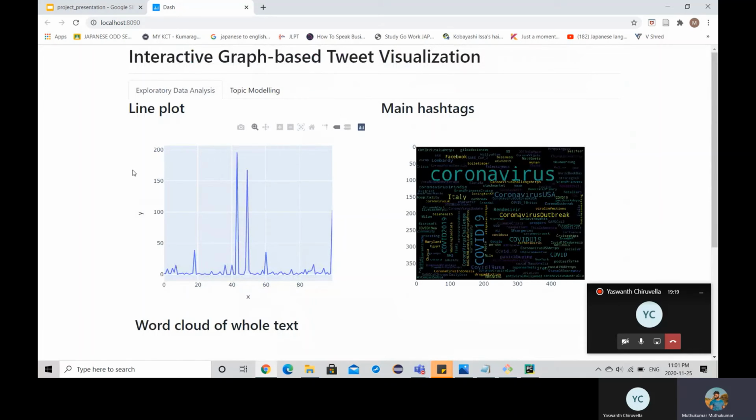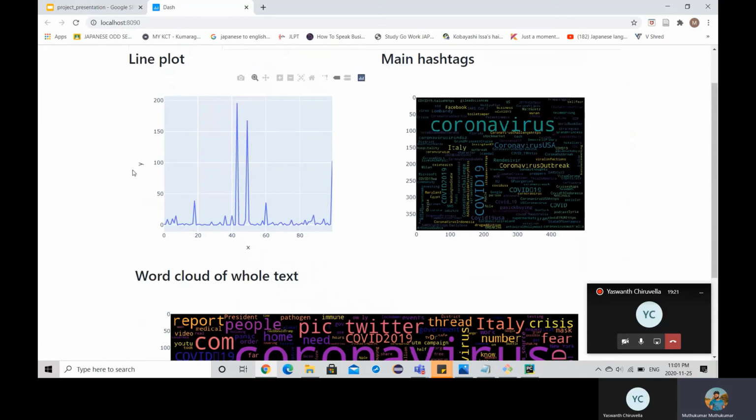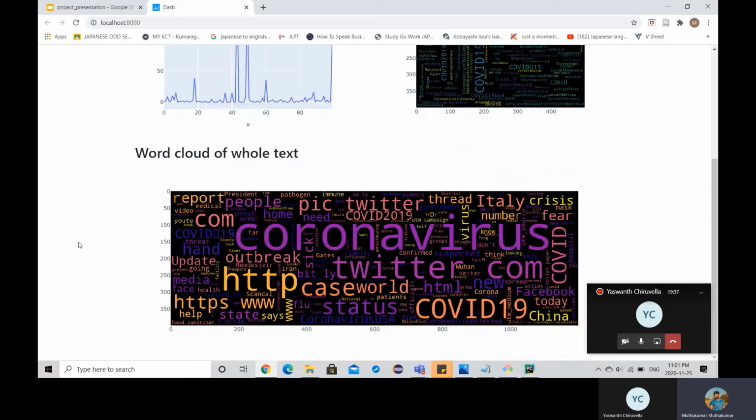This line plot shows the number of posts made by users on a monthly basis. The hashtag word cloud is formed by the hashtags that are present in the dataset. As you can see, the most frequent hashtag is coronavirus. And this last word cloud is created based on the text that is present in each tweet. As you can see here too, most of it is regarding coronavirus.